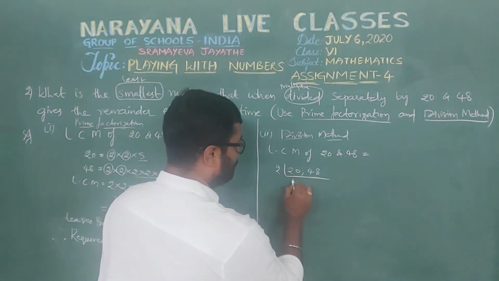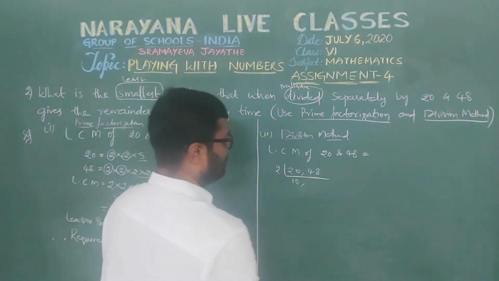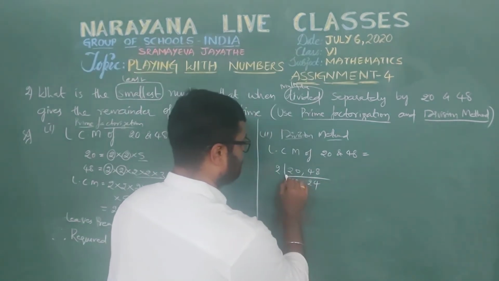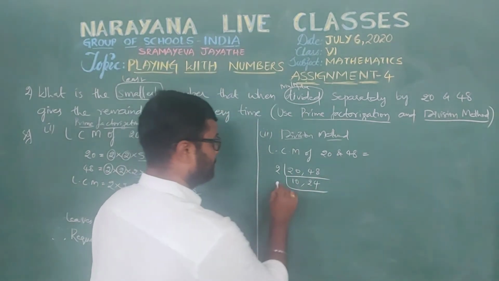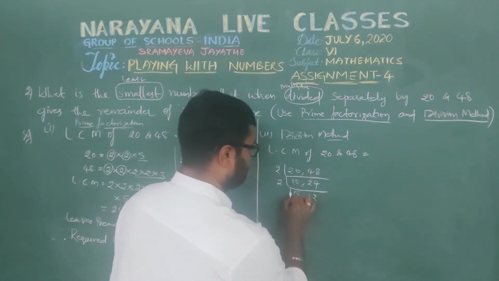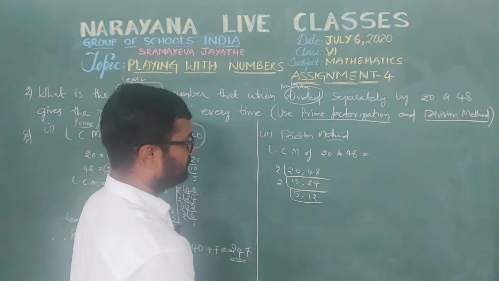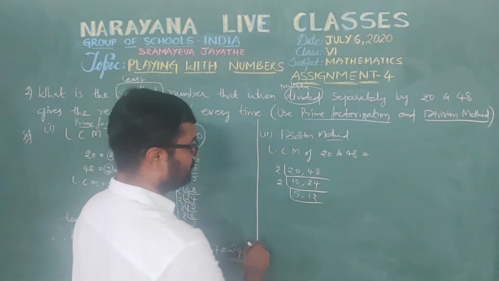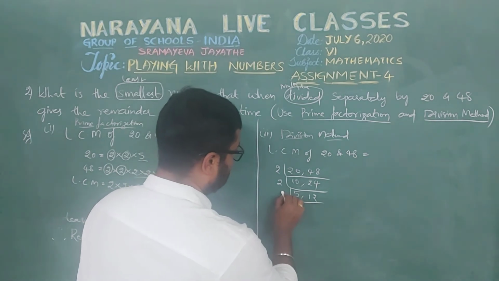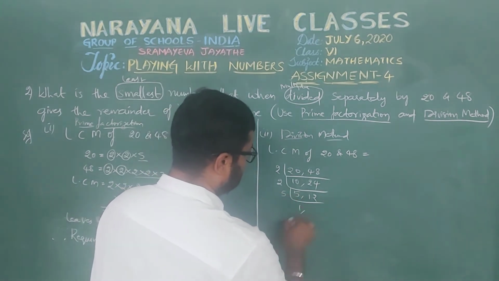That is, 2 1s are 2, 2 10s are 20. Then 2 2s are 4, 2 4s are 8. So 2 24s are 48. Again take 2: 2 5s are 10, 2 1s are 2, 2 2s are 4.